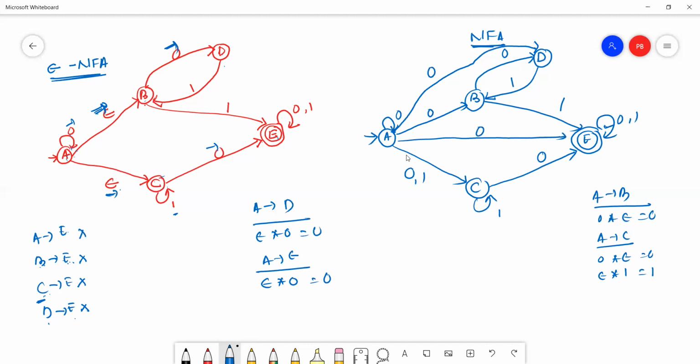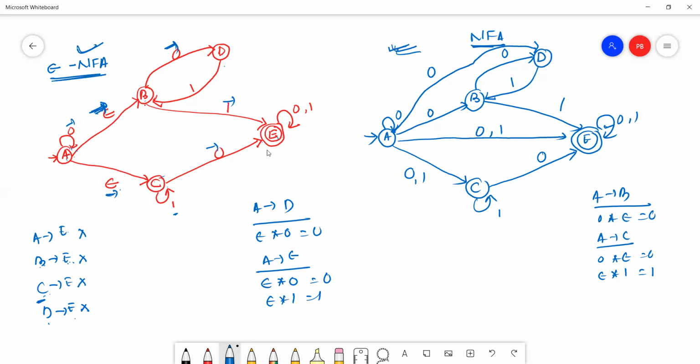Epsilon into 1, this is 1, so 0, 1. Check any other transitions. No, I think there are no more transitions. Okay, so this is my equivalent NFA for the given epsilon NFA.